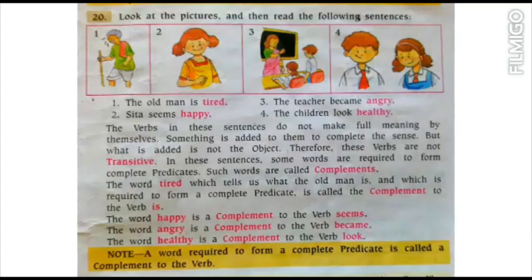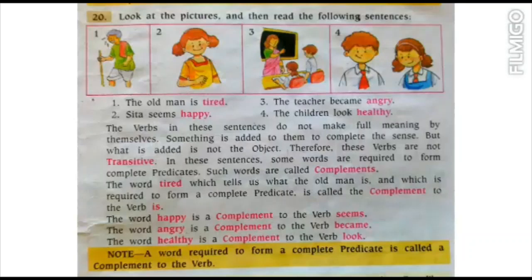Now the word happy is a complement to the verb seems. Seems is also a verb here in the second sentence, and happy is a complement to this verb. The word angry is a complement to the verb became. Now the word healthy is a complement to the verb look.